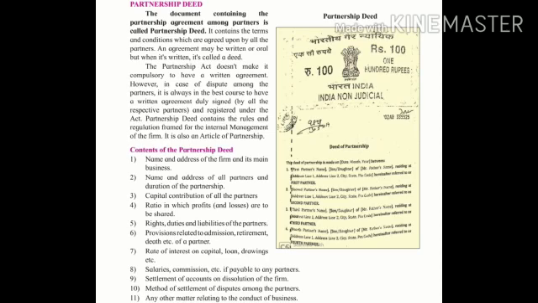Settlement of accounts on the dissolution of the firm. What do we mean by dissolve? Dissolve means complete winding up of the firm. If the partners are not satisfied with their work or with the profit, then with mutual understanding they can dissolve the firm. But the procedure of dissolution must be followed, which is written in the partnership deed. Any other matter relating to the conduct of the business is also written in the partnership deed.